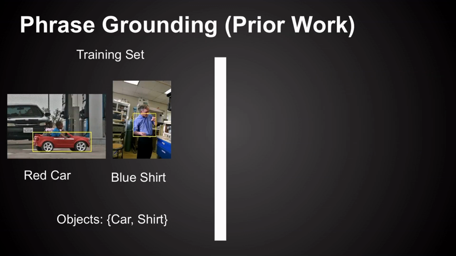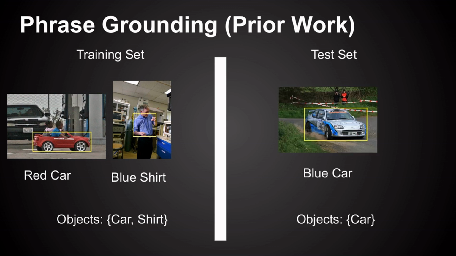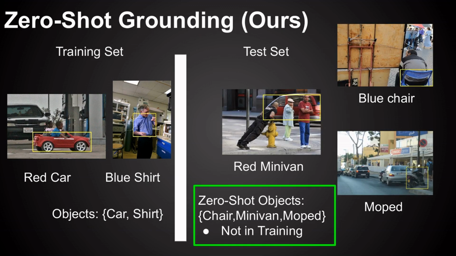An implicit assumption here is that the queried object is encountered in the training set. For instance, if our training set only includes two phrases, red car and blue shirt, the objects encountered are car and shirt, and therefore a typical test case would be a blue car. As an extension, we introduce zero-shot grounding to include objects not seen during the training. So examples like blue chair, red minivan, and silver moped are also included in the test set.